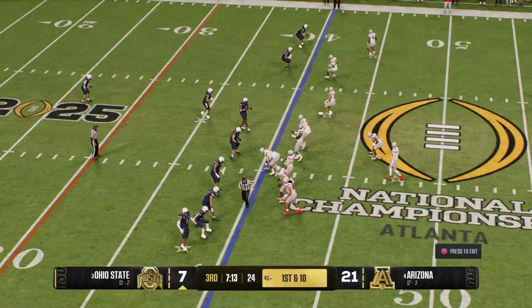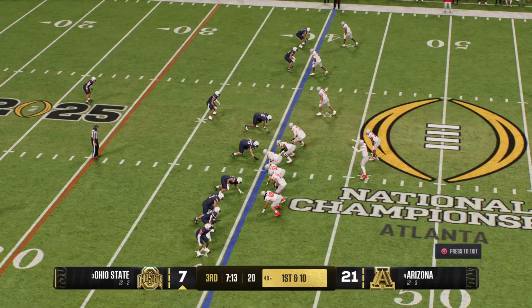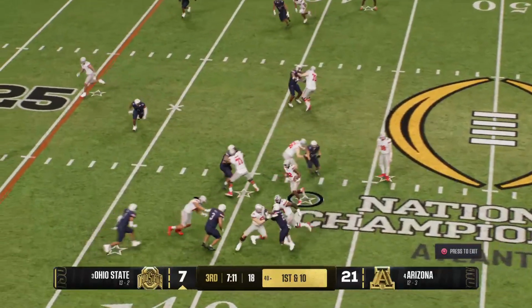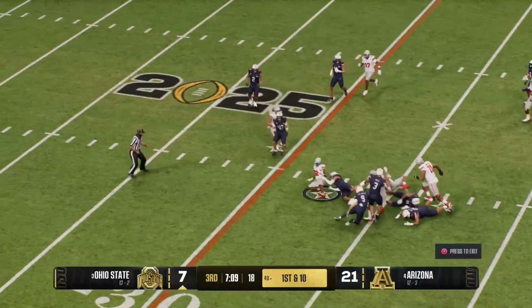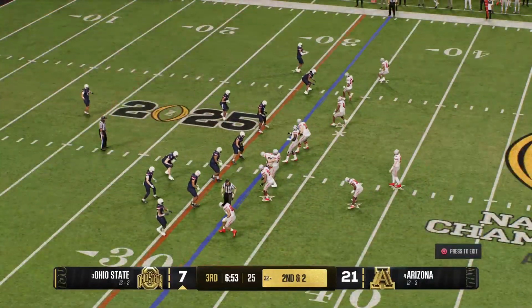Ohio State offense comes back onto the field. They're coming off a quick 3-and-out, so looking to put something together on this drive with a little more urgency. Takes the ball and heads to the left. A solid 8-yard gain brings up a 2nd and 2.